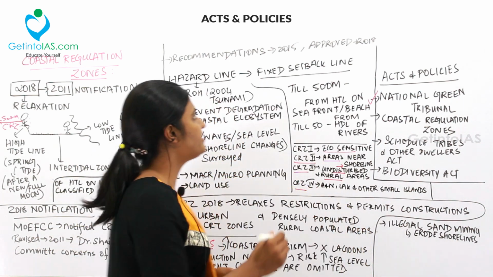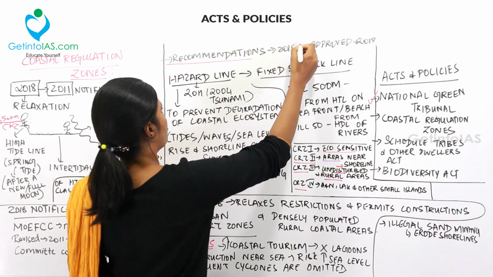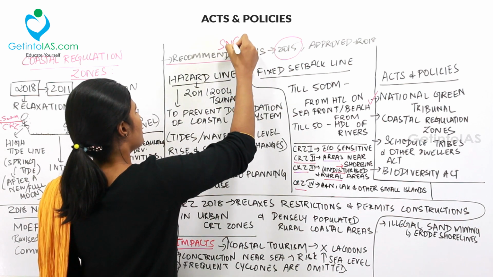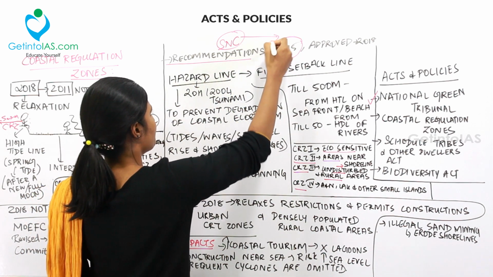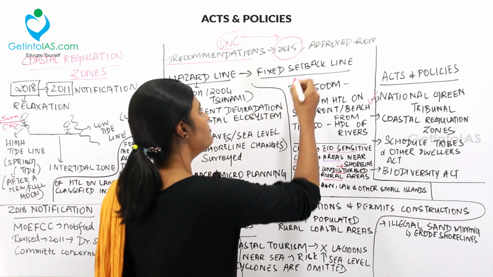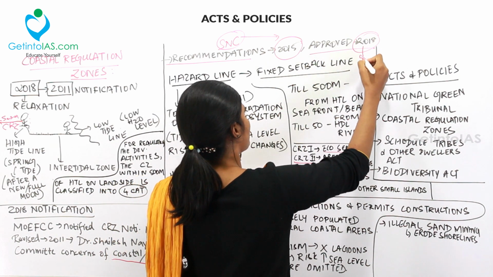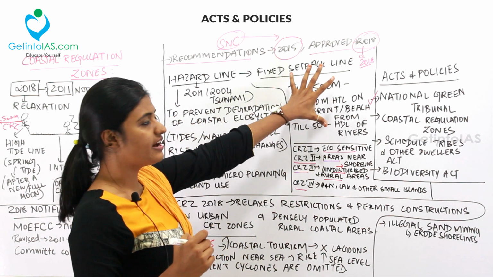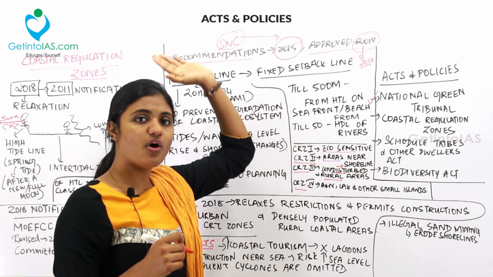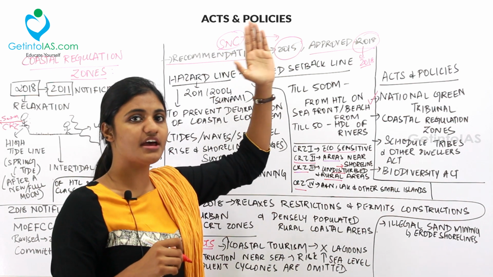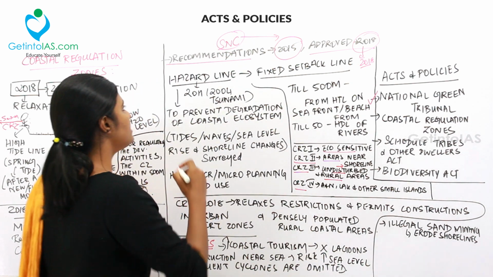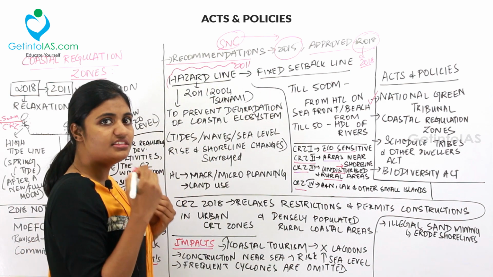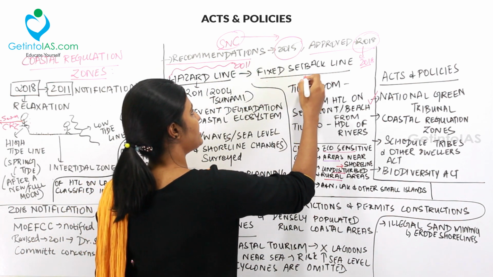And then what happened? The recommendation for the coastal regulation zone was made in 2015. That is, the Shailesh Nayak committee's recommendation was submitted in 2015 and approved in 2018. That's why the revised notification came in 2018. So what is the revised notification, or what is the difference between 2011 and 2018? There was a line called the hazard line in the 2011 notification. This was now changed to the fixed setback line.